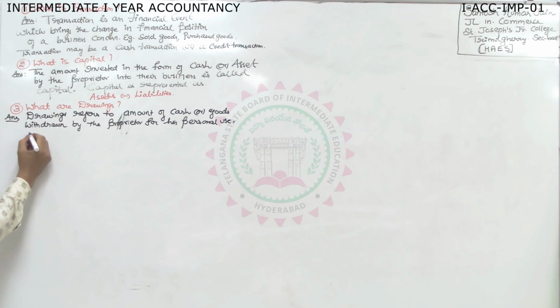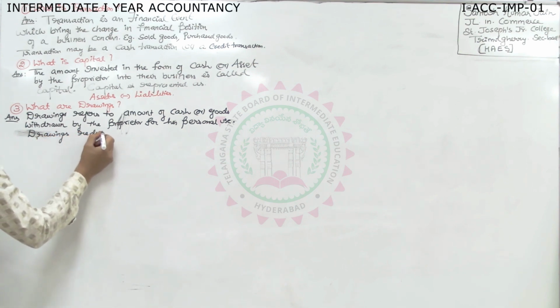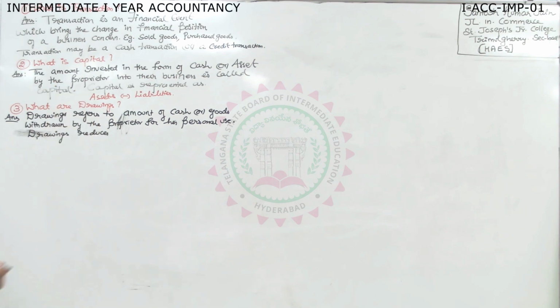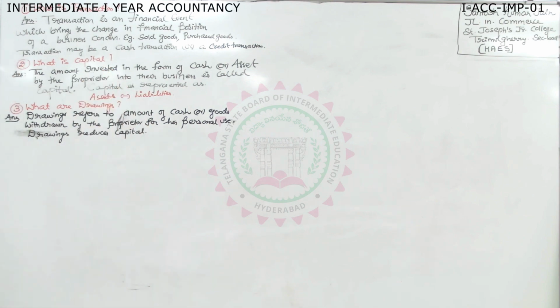Now, what will we do to make the answer more perfect? We'll say drawings reduces capital. Okay. Like this you can write for 2 marks. Then coming to the next question which we expect. Question number 4. What can we expect?